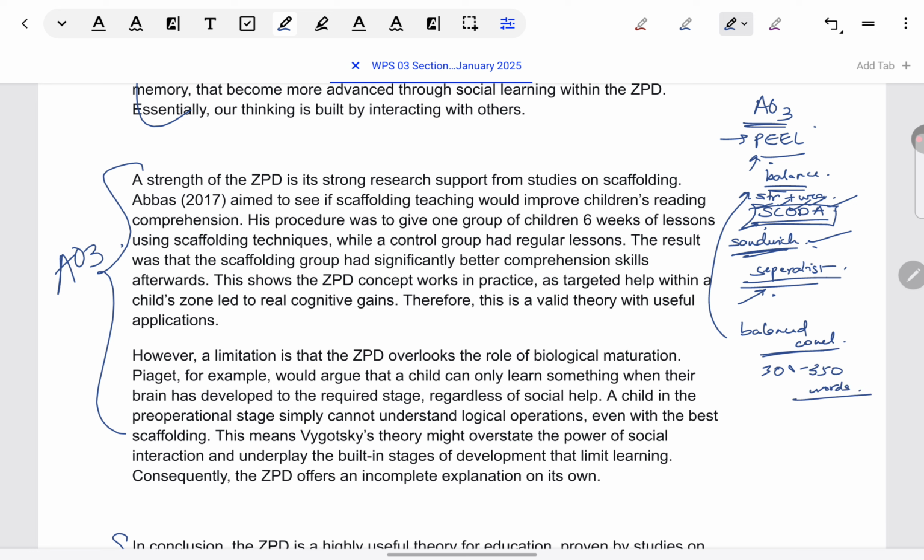There is no word count requirement as such given by the board, so it's up to you. Out of these 300 to 350 words, which I think roughly amounts to say 20 to 30 sentences, maybe 8 sentences, again, very roughly, very crudely, I'm telling you, could go for AO1. 8 to 10 sentences could go for AO3, given that you can be a little more generous in your word count towards AO3. And the last 2 to 3 sentences can go to conclusion.